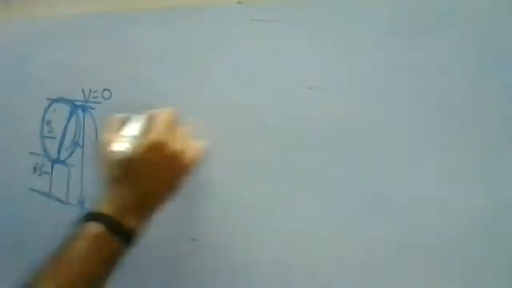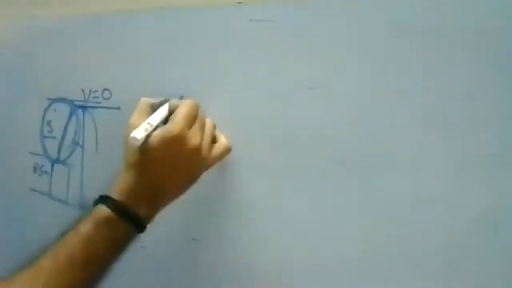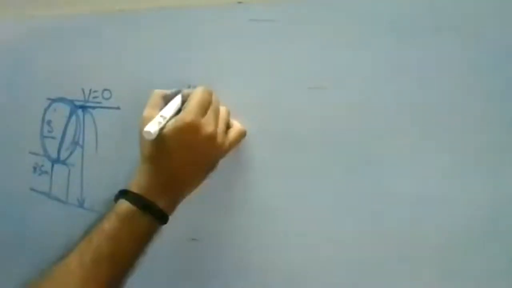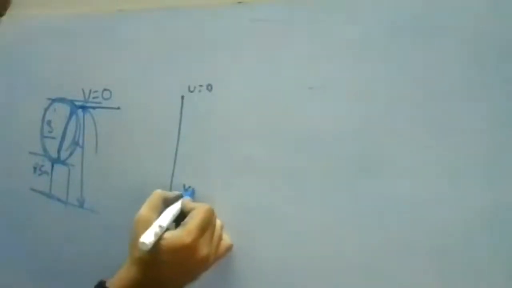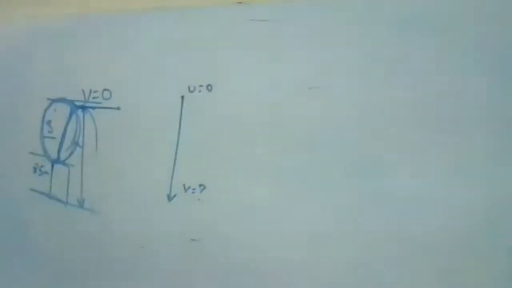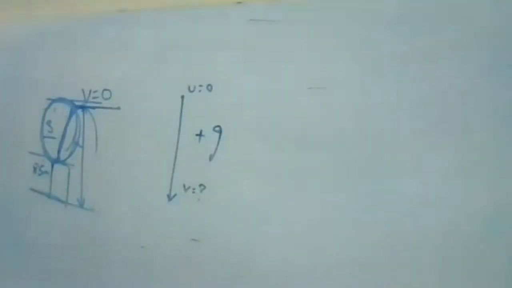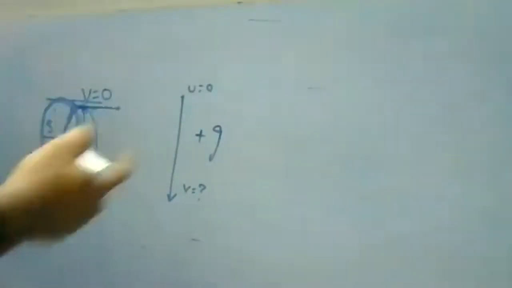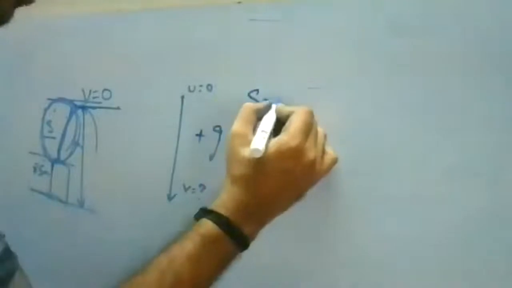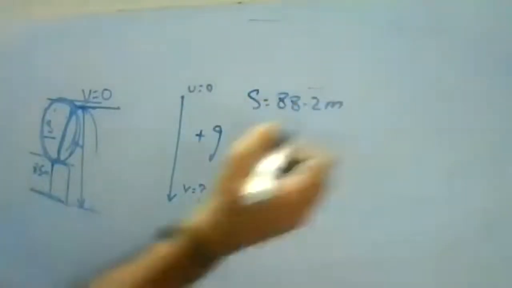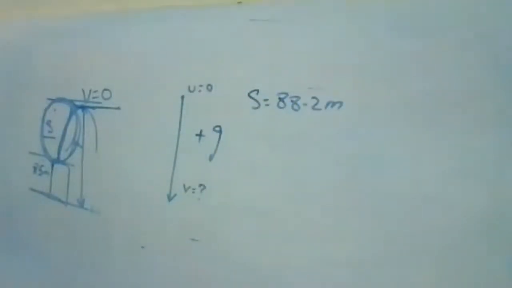So here, at a particular height, u is equal to 0. We need to find v. Near the ground, the acceleration due to gravity is plus, correct? And we already know the displacement when it is moving in the downward direction. The total displacement we need to consider is 88.2 meters.